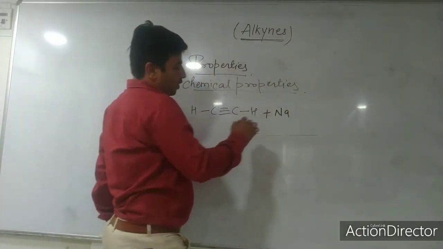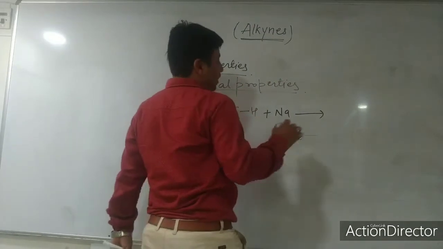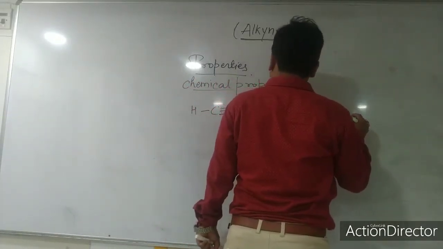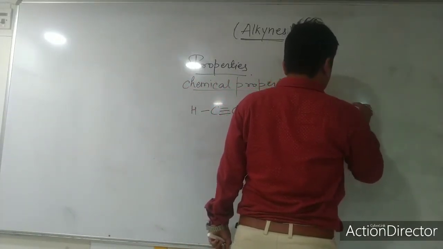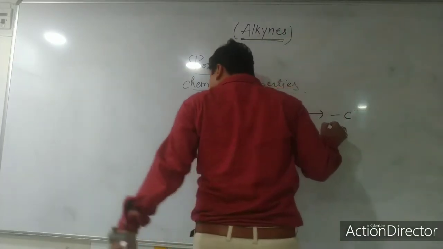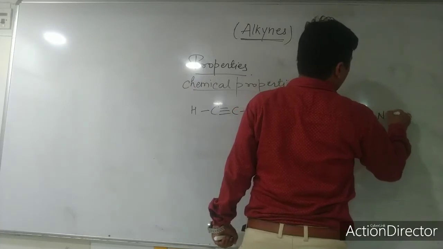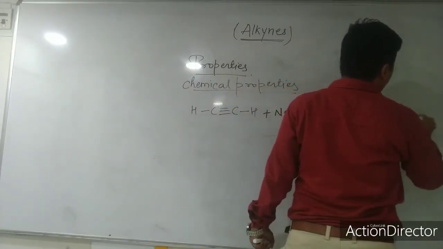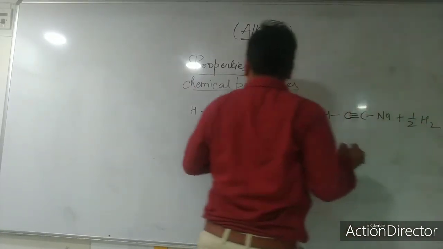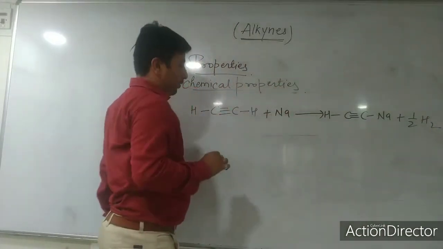This hydrogen will be removed and sodium ethanide, sorry, here carbon, carbon, sodium will be attached and half hydrogen gas will be removed.